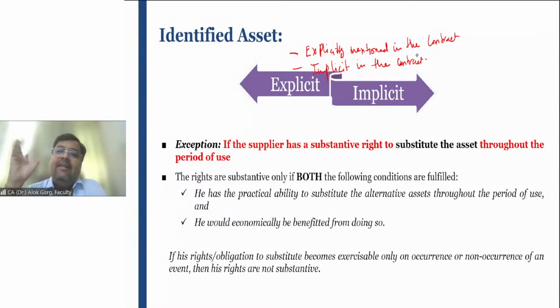But friends, had the numbers not been mentioned in the contract, let's say the car provider has 500 cars and has told that only Toyota Innova cars, the company will provide 5 Toyota Innova cars to XYZ Limited. Okay, the car provider will provide 5 Innova cars. In this case, can you say that it is explicitly or implicitly identified in the contract? Answer is no. He can send you any 5 cars. He has a fleet of 100 Toyota Innova cars. He can send you any 5 cars. He can replace those cars.